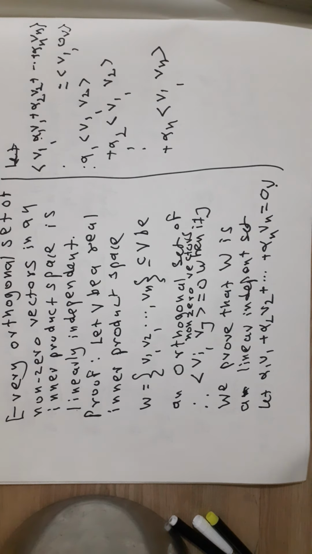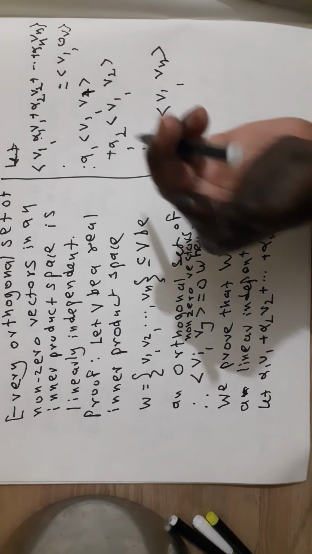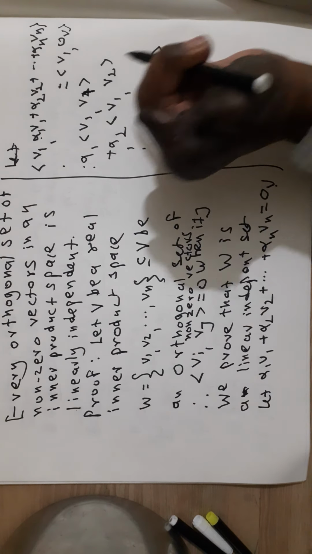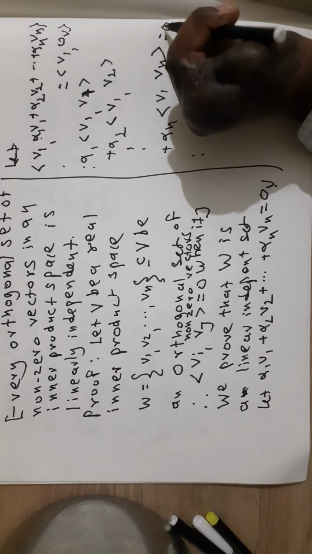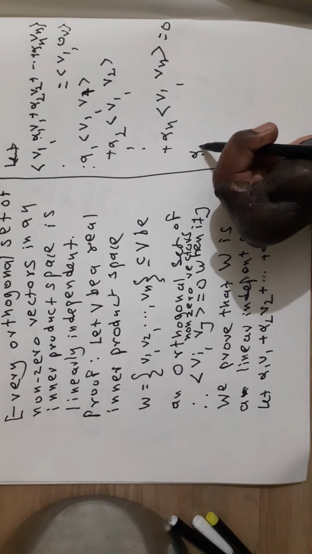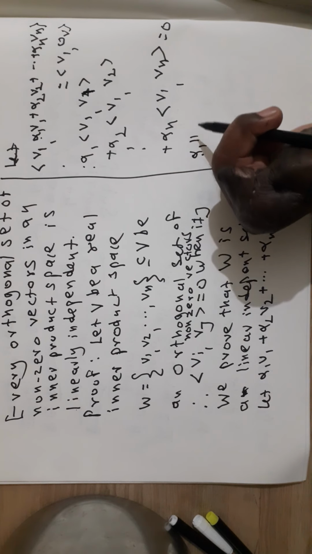Now v1, v2, vn, a subset of V, is an orthogonal set of non-zero vectors. Therefore angle bracket v1 comma v1 is equal to norm of v1 squared, which is not equal to 0. The right side is equal to 0 because angle bracket v1 comma 0 vector is 0. Therefore alpha 1 into angle bracket v1 comma v1, norm of v1.